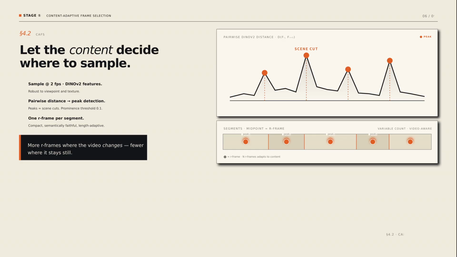So instead of fixed rate or uniform sampling, CAFS adapts to the actual content, more R-frames where the video changes a lot, fewer where it is static. This gives us a compact but semantically faithful summary, regardless of video length.